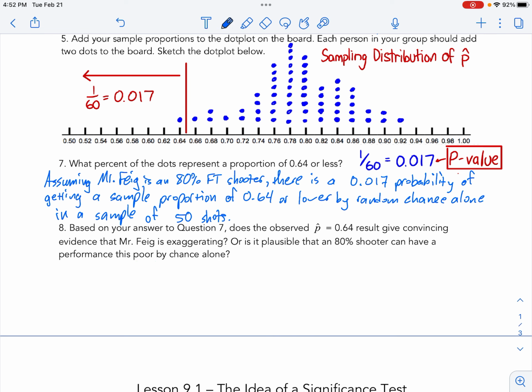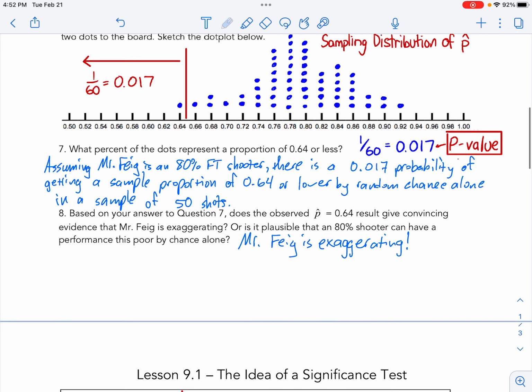Okay, and I think you see where I'm going with this. I would say that Mr. Feig is exaggerating. I'm lying. I'm not telling the truth. I was a good basketball player. I was, but those days are behind me. And why? It's because the p-value is really small.